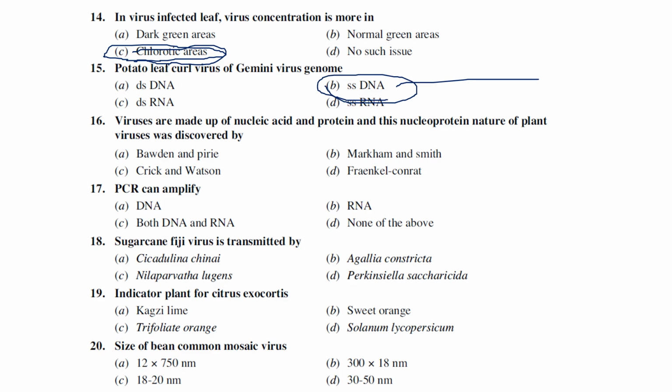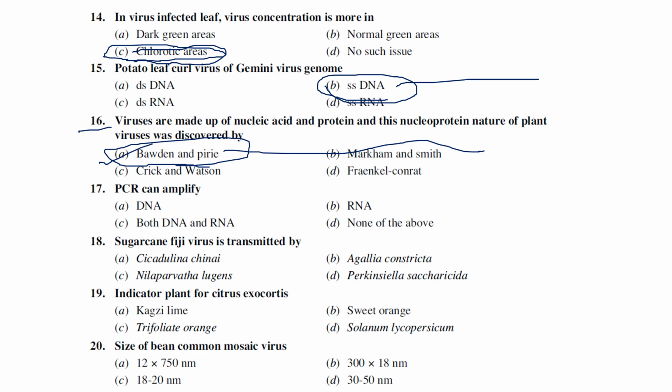stranded DNA. Next question: viruses are made up of nucleic acid and protein, and this nucleoprotein nature of viruses was for the first time demonstrated by Bawden and Pirie. So they actually coined nucleoprotein. Generally virus is called a nucleoprotein because virus contains a nucleic acid as well as a protein, both. That was first reported by Bawden and Pirie. So they named it as a virus is a nucleoprotein, which means a combination of nucleic acid and protein.